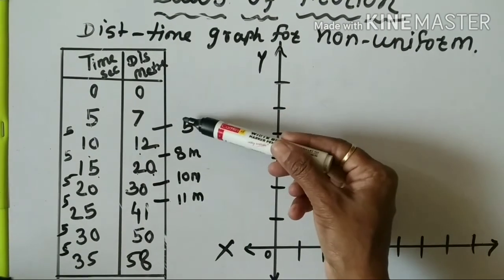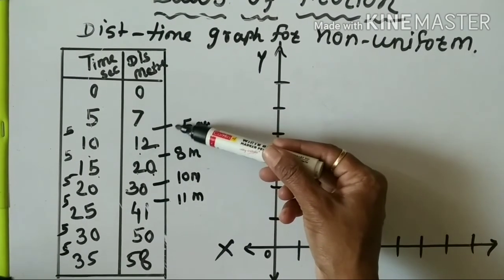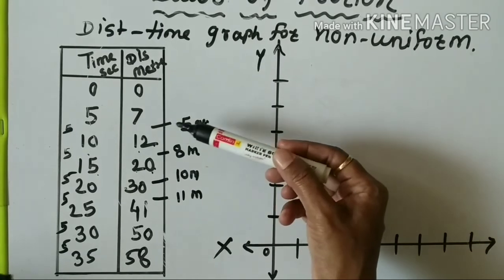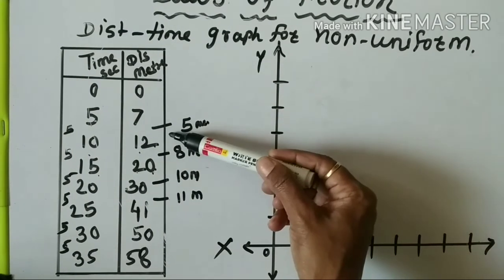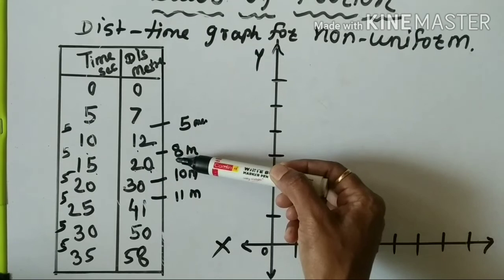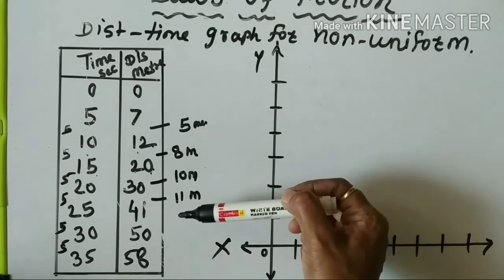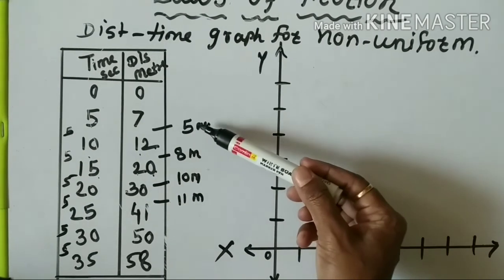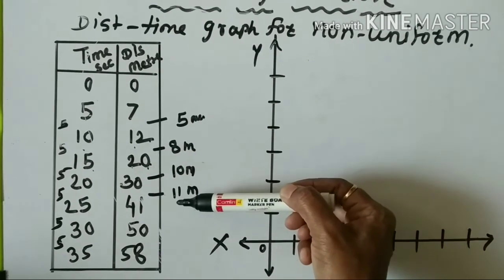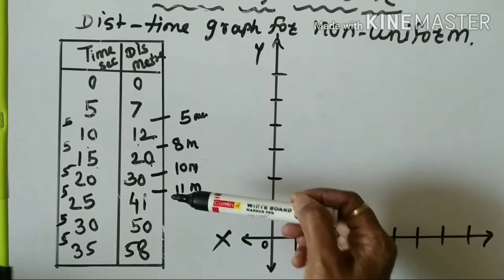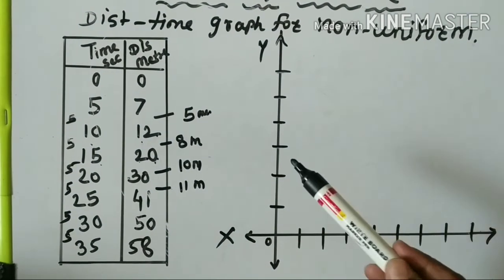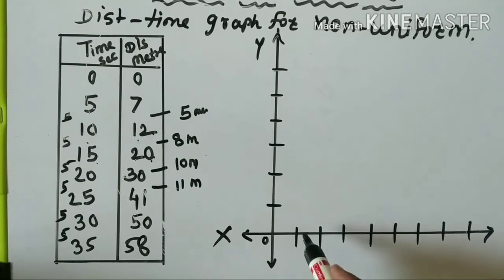But the distance covered by the object is different. In the first 5 seconds, it goes about 7. Then it goes about 5 meters, then 8 meters, then 10 meters, then 11 meters. Means this distance is unequal. So this type of motion is called non-uniform. Now if we draw the graph, then what will happen?